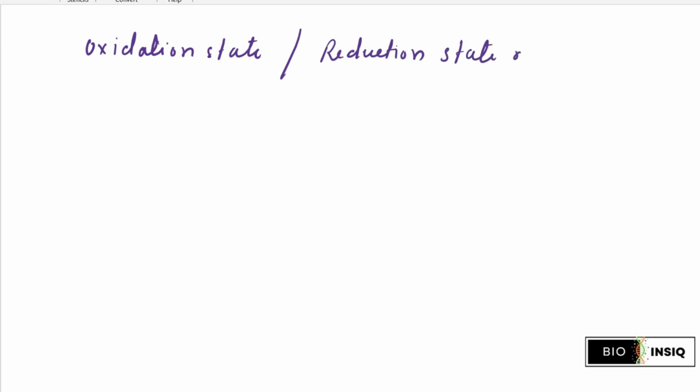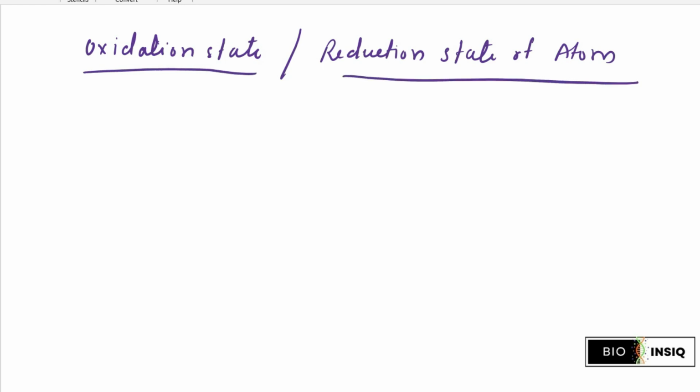Okay, so now we discuss some other reactions, that is the oxidation state and reduction state of an atom, you can say. So what are those states of an atom and what happens in those states?